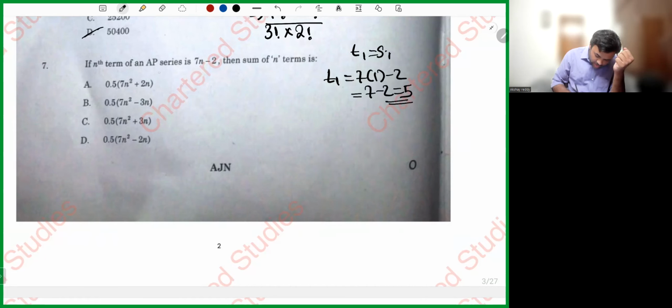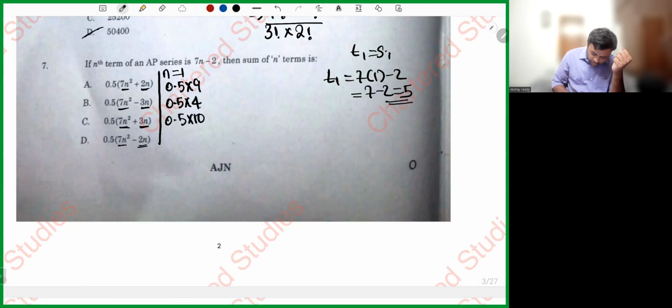In all the places of n, let us substitute 1. 7 into 1, 7, plus 2, 9, 0.5 into 9. 7 into 1, 7, minus 3, 4, 0.5 into 4. 7 into 1, 7, plus 3, 10, 0.5 into 10. 7 into 1, 7, minus 2, 5, 0.5 into 5. So here we have 4.5, here we have 2, here we have 10, here we have 2.5.